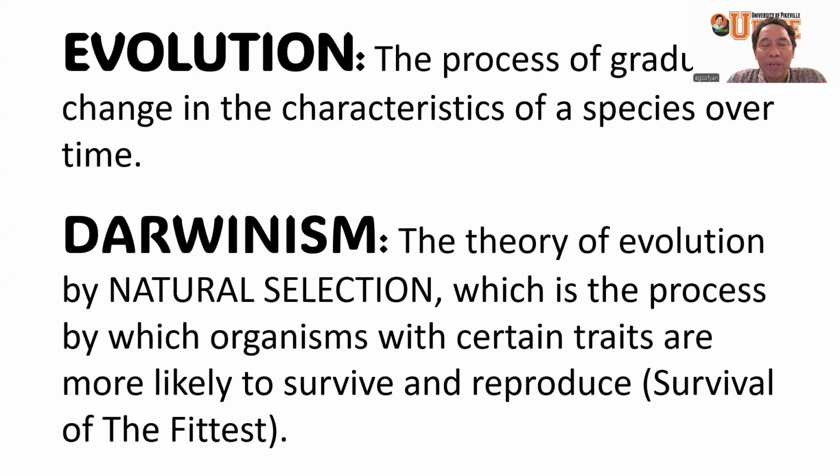So Darwin said that evolution is actually caused by what we call natural selection.